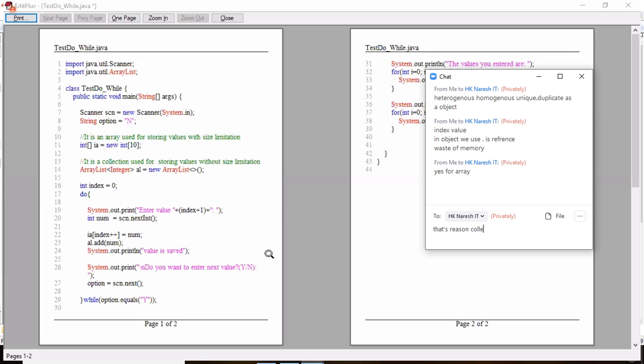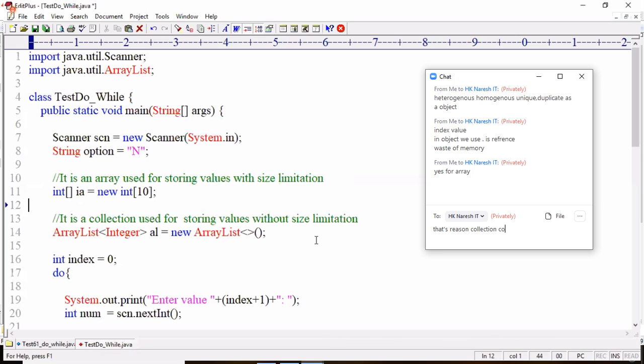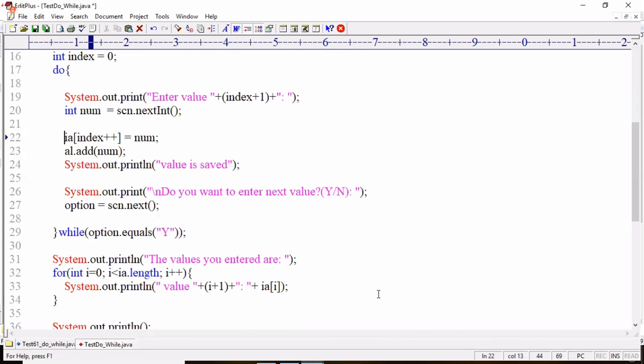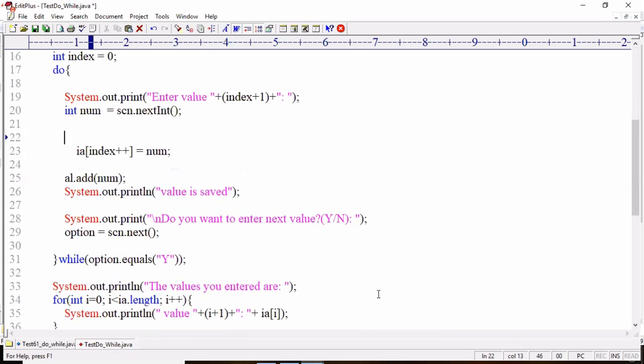Then what to do? In that case, just write an if condition. If index greater than or equal to 10, not equal to.